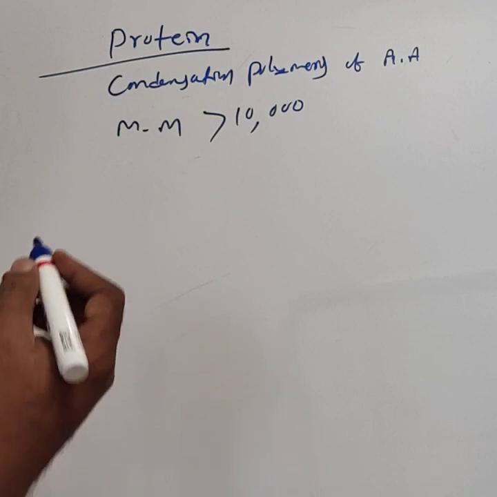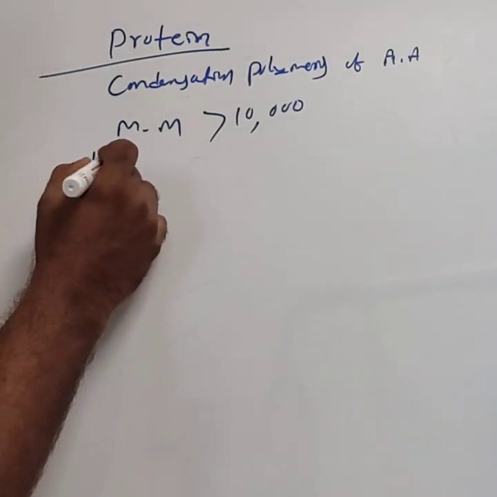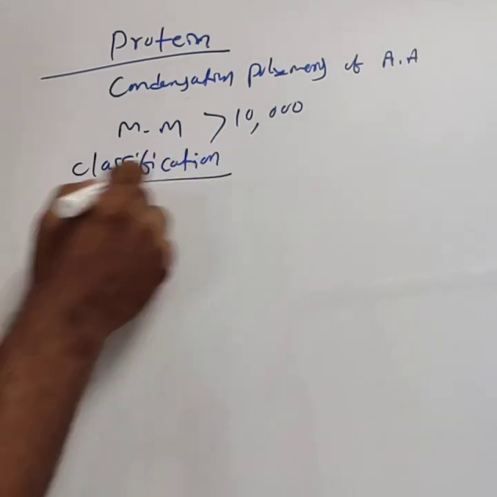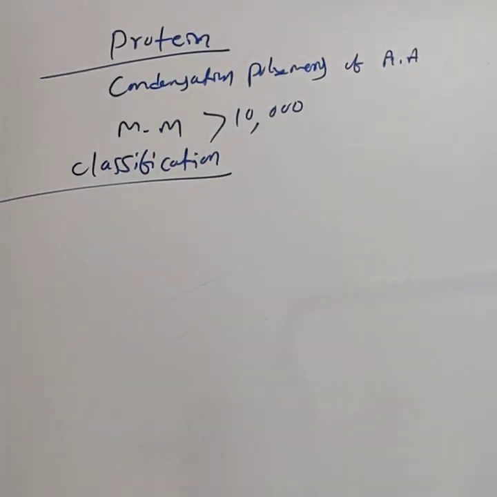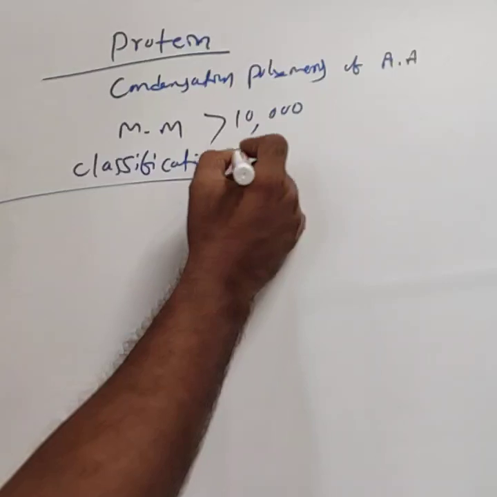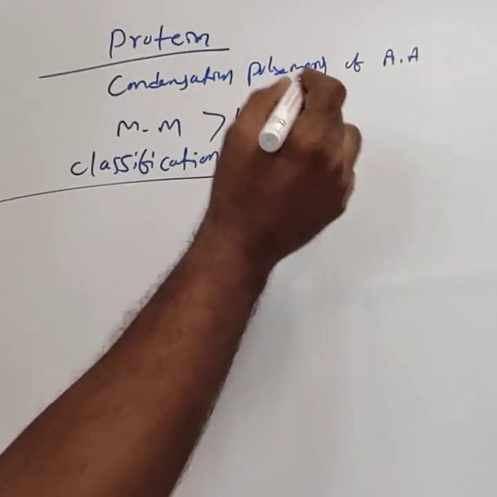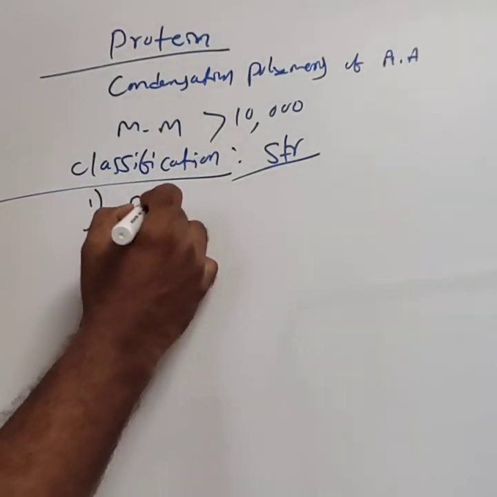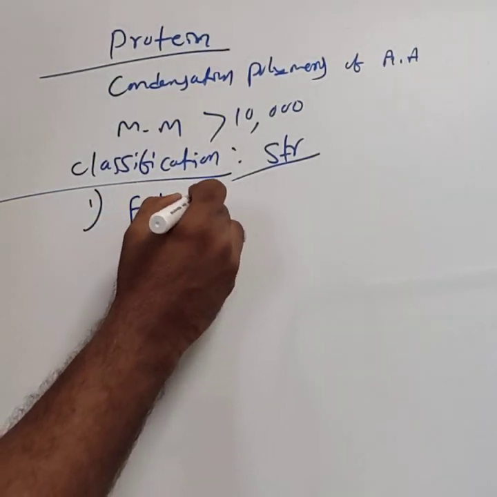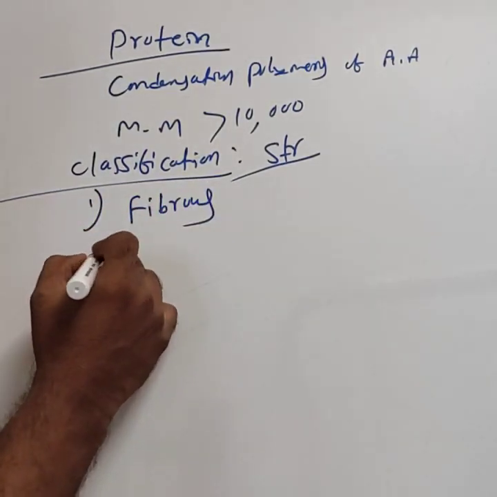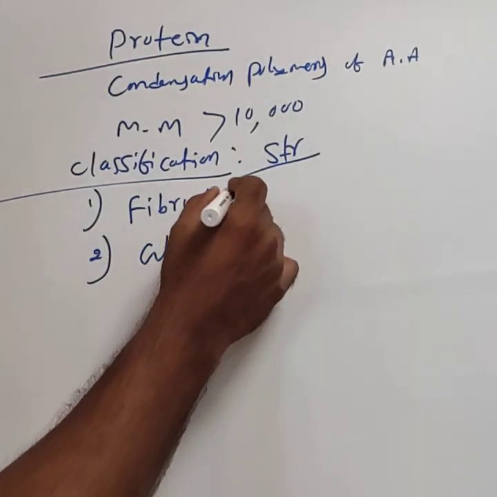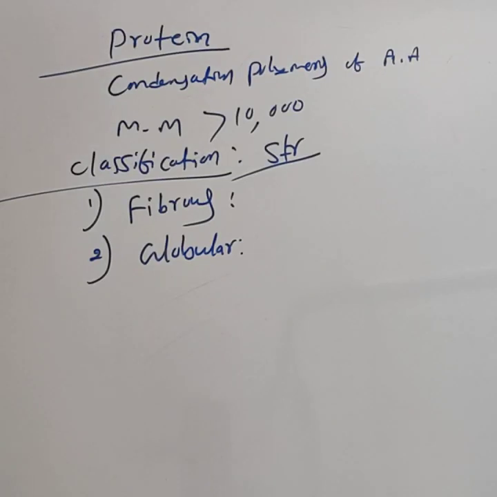Then next we consider the classification of the proteins based on their structure. Proteins are classified into fibrous proteins and globular proteins. This can be asked for 2 marks. What are fibrous proteins? Give an example. Or what are globular proteins, and an example.